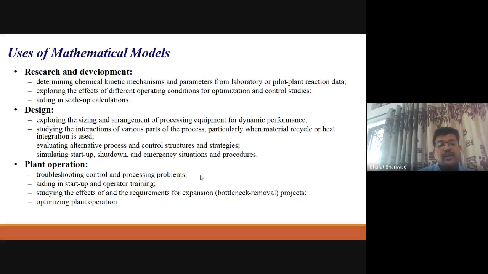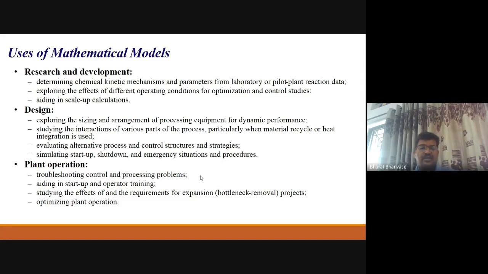Then it will evaluate the process and control structures and strategies, right? That means in order to have a cost-effective process, or to have better quality of the product at the end, and to have fewer complications in the process. So this is quite important here.